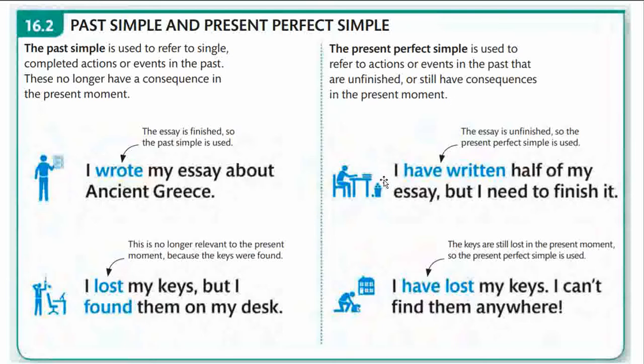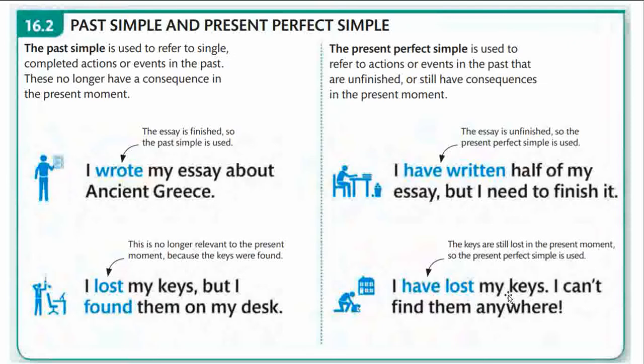For example, I have written. The have shows present. Written is the third form of the verb. The essay is unfinished, so the present perfect simple is used. I have written half of my essay, but I need to finish it. So the consequence in the present is that there is a need or urgency to finish it.